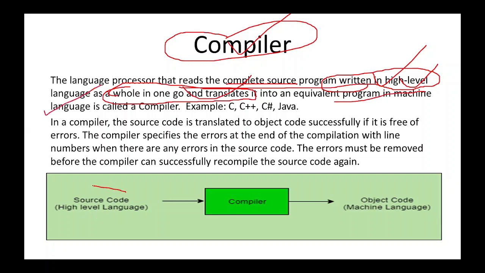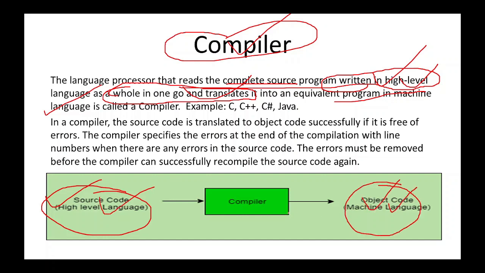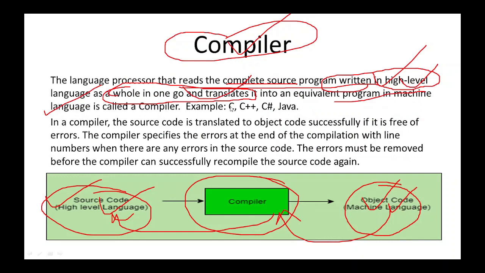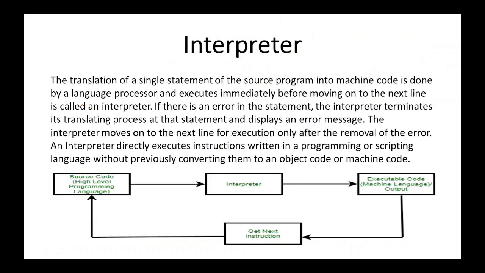First of all, it will read the source code written in the high level language, then convert it into the object code, which is known as machine language program, and after processing it will convert the result back so we can understand it easily. Like you must have heard about programming languages such as C++, Java and all. Nowadays Python is also a very famous programming language, so we can go with that.